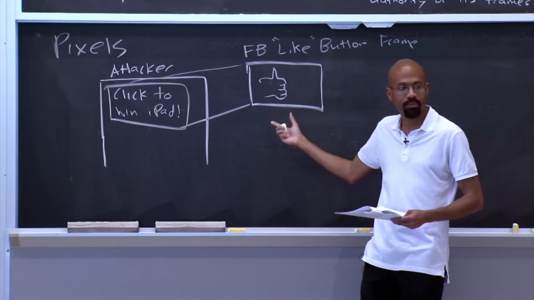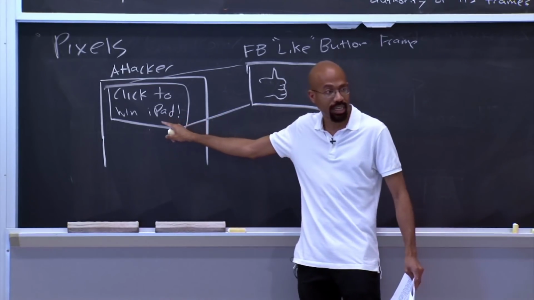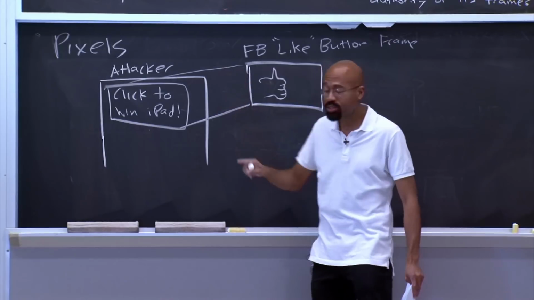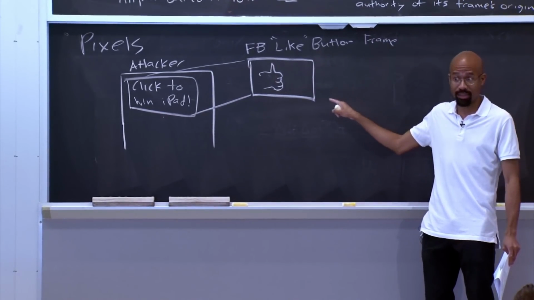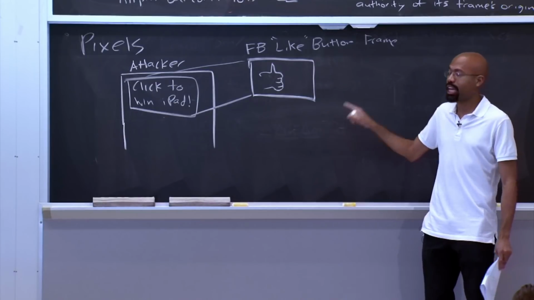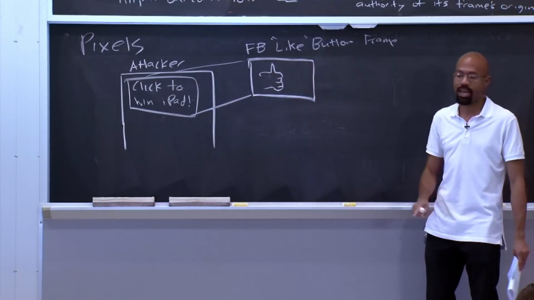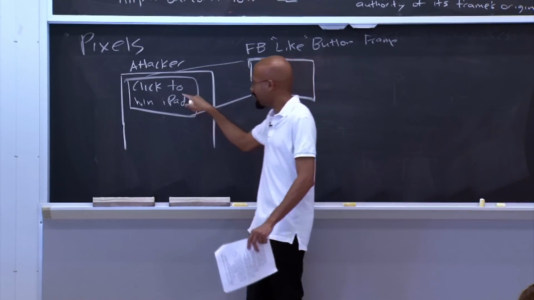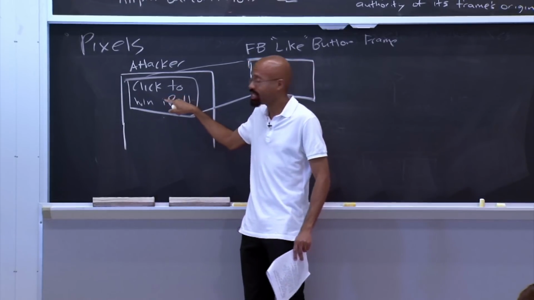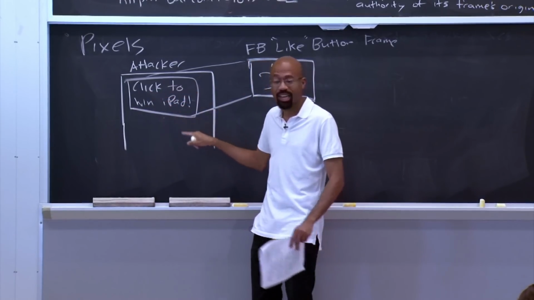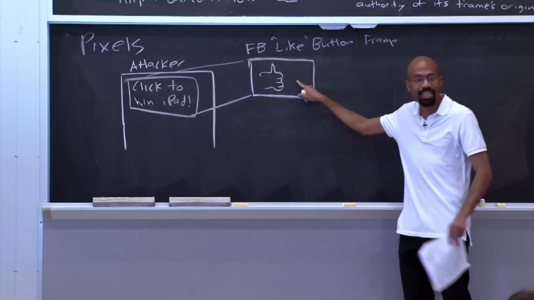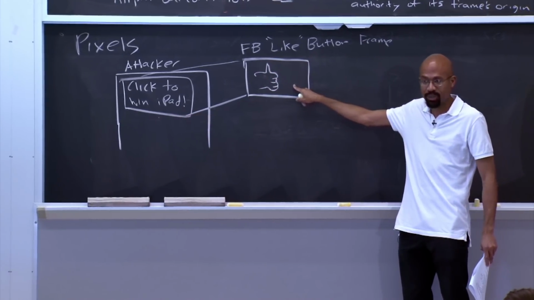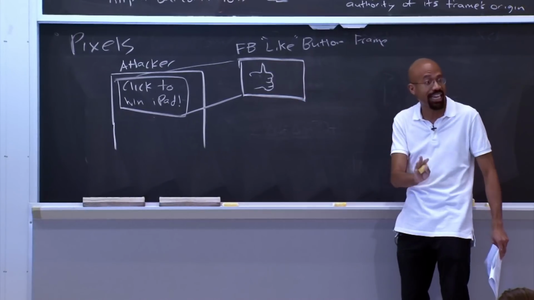overlay this frame on top of the click to get the free iPad and also make this invisible, right? So CSS lets you do that. So what's going to happen? As we've already established, everybody wants a free iPad. So the user's going to go to this site, click on this area of the screen, thinking that they're going to click here and get the free iPad. But in reality, they're clicking the like button that they can't see. That's invisible, layered atop the Z index, right?